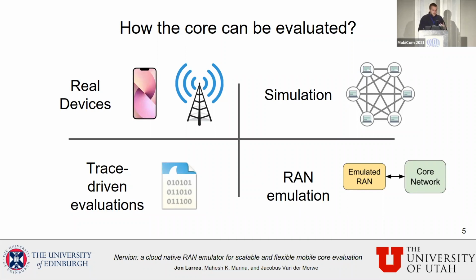The third option is trace-driven evaluation. Trace-driven evaluations are quite simple. You just get a trace and you replay the trace. The problem with this, actually, we have 2 problems. One of them is how you get a trace. In general, those traces are provided by operators. As you may know, operators in general do not share much data. And even if you are lucky and you get a trace, you have the problem of generalization. It is not possible to generalize from one trace that has been captured in a mobile broadband scenario to generate IoT traffic, right? So we cannot use this method to generate any kind of traffic.